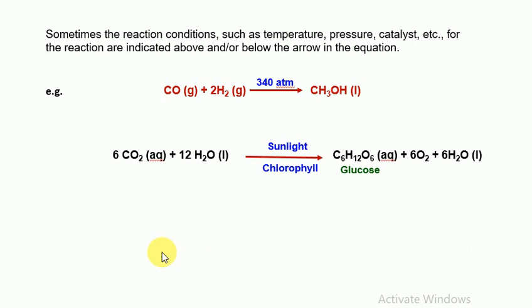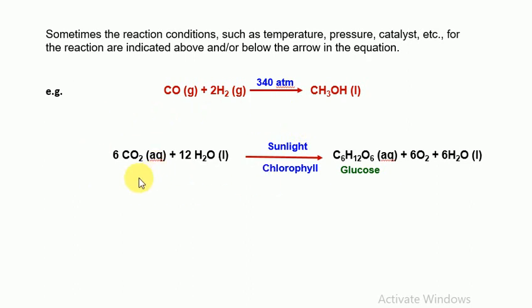Now, 2 more examples are given. Sometimes the reaction conditions such as temperature, pressure, catalyst, etc. for the reaction are indicated above or below the arrow in the equation. For example, CO, carbon monoxide, reacts with hydrogen gas and forms CH3OH. Here above the arrow we write 340 atm, which means this reaction is carried out at 340 atmospheric pressure. So this is the reaction condition which we can state.